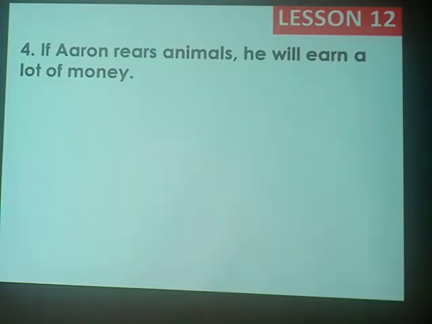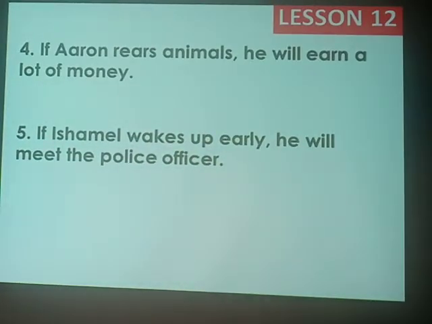We come to number five. When you are given sentences in that form, the phrases are, Ishmael will meet the police officer. That is a complete sentence. He will wake up early. We have the two sentences in the future simple tense. Whenever you are given sentences in such a form, you are required to begin with if, they must appear in if one. You must follow the requirements of if one. Okay, the answer should be, if Ishmael wakes up early, he will meet the police officer.